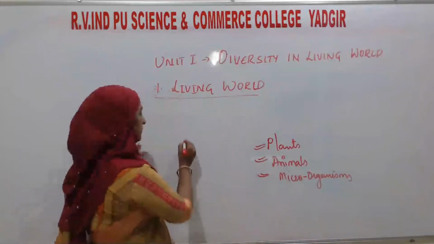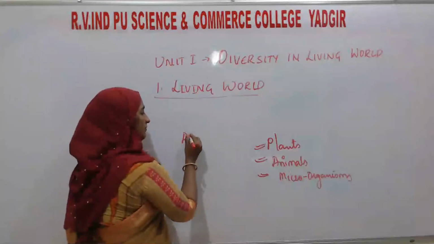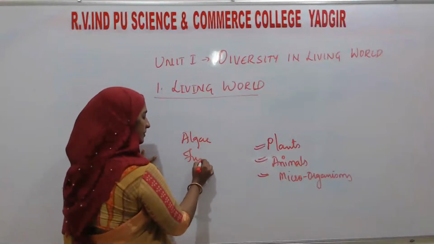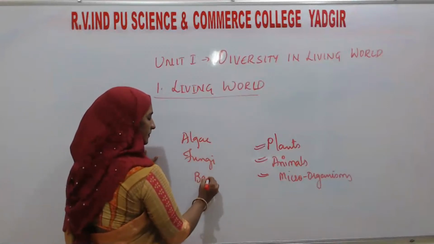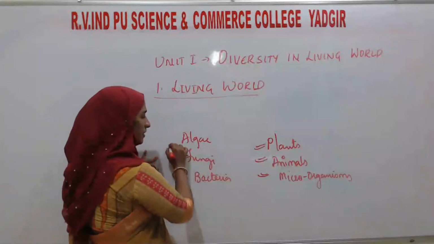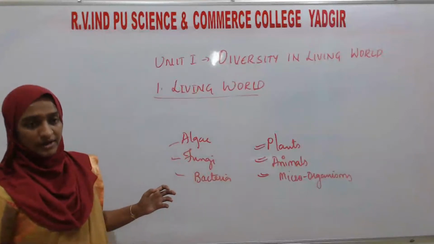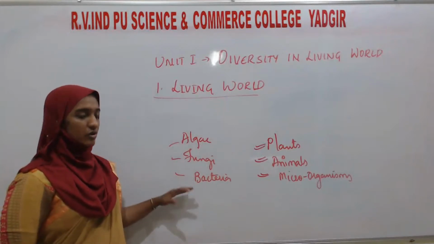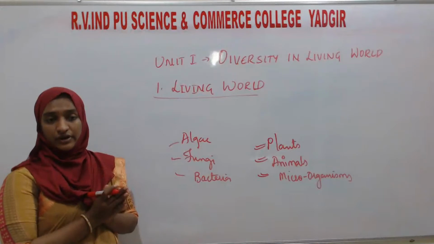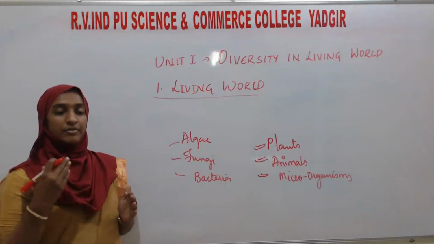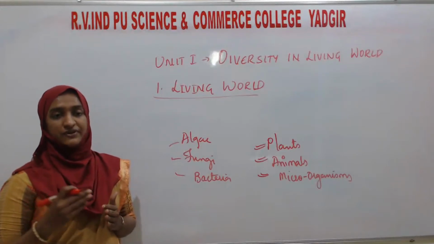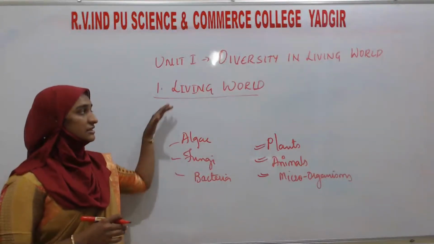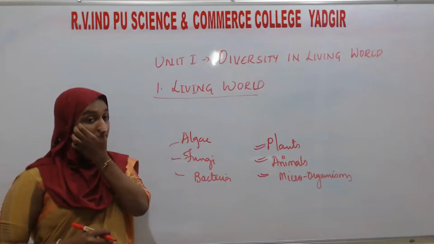In plants, algae will come. In the kingdom fungi, fungi will come. Then bacteria. They also have their different varieties or different species. All these are different living organisms which have been classified based on their characteristic features into different classes or different organisms. Here in this chapter, the living world.